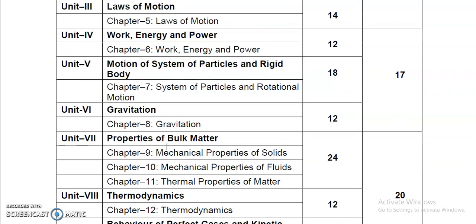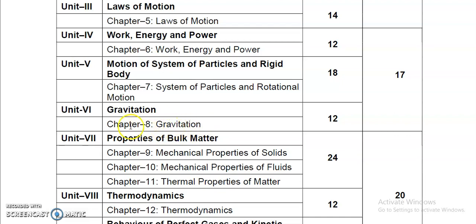Now unit number 6. Unit number 6 consists of only one chapter, chapter number 8, gravitation. In this chapter, the effect of gravitation, we have introduced this particular concept in the junior class also, you might be remembering. In the junior class, class 9, a short introduction of gravitation was there.